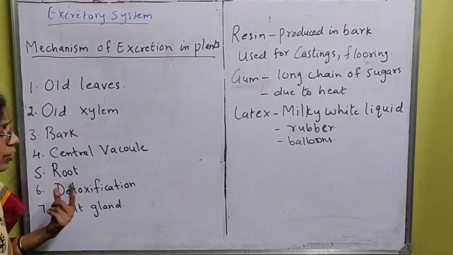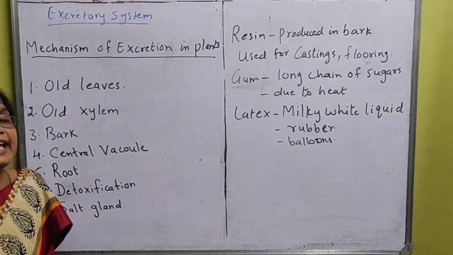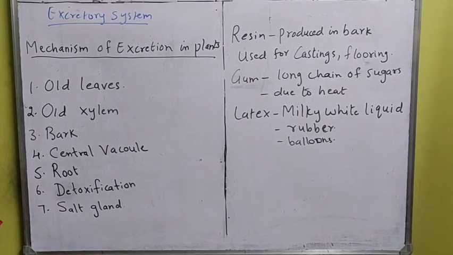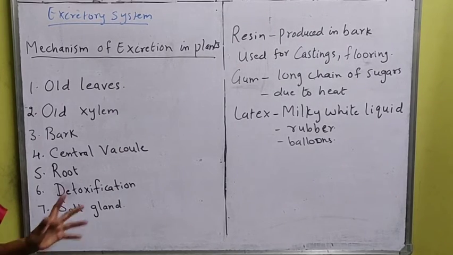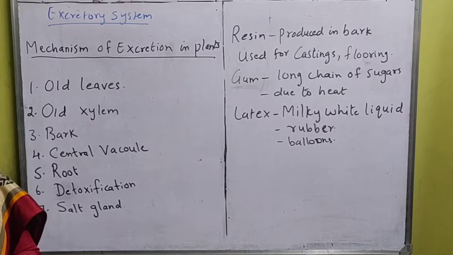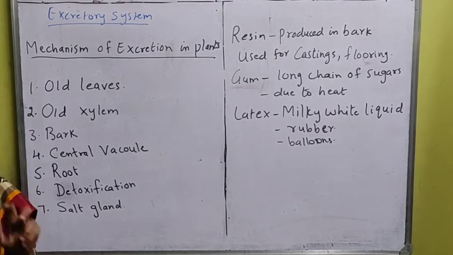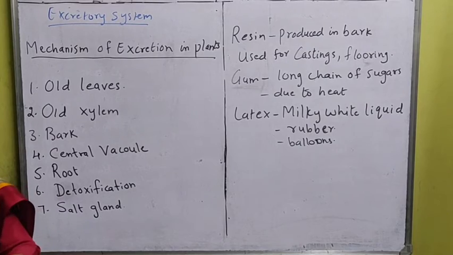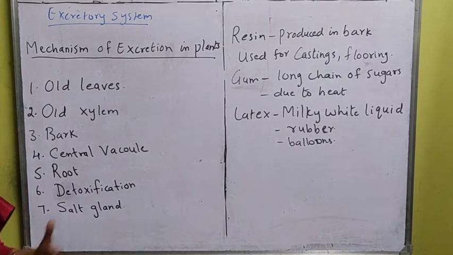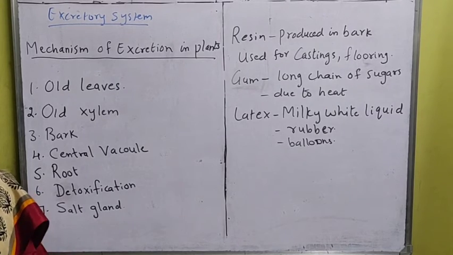Next one is detoxification. Sometimes the calcium starts gathering in the plant, and this calcium is very dangerous. When it becomes excess, it will gather in the plants and get converted into calcium carbonate. So the calcium will convert into calcium carbonate, which is a compound, so it will get detoxified. That is called detoxification.